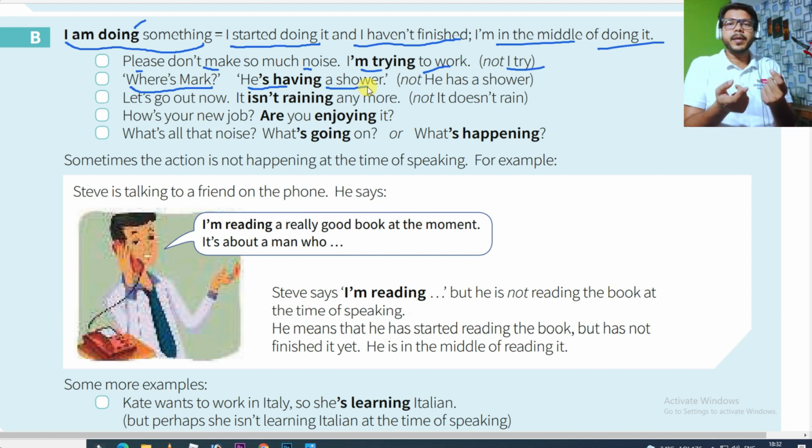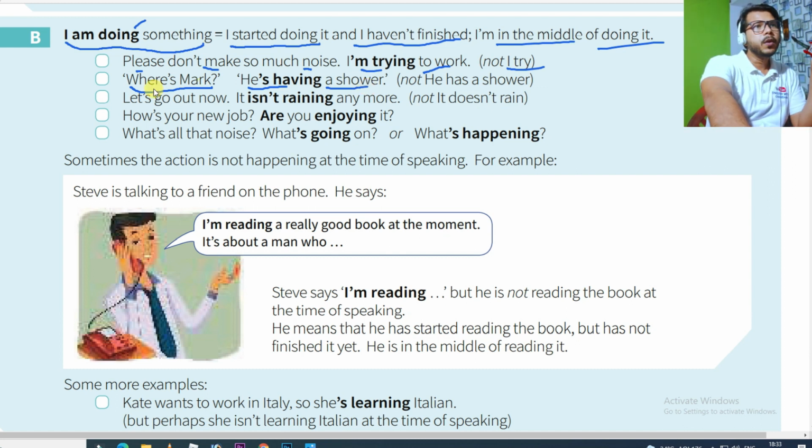Right now somebody is asking me, where is Rohan, where is Ram, where is Sohan? So I can give the answer about the action being performed by Ram, Sohan or whoever. Okay, so where is Mark? He is having a shower. So we cannot say "he has a shower", it will be wrong. Here "I try" will be wrong.